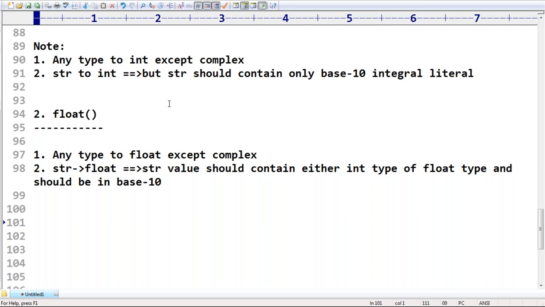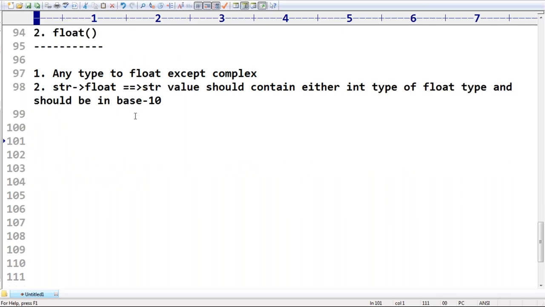That's why you should be aware of it. Next, the complex type generally we are not going to use because it's for very specific application areas. If you are going to use it in scientific applications, or electrical engineering, or pure mathematics related things, then the complex type is going to come into the picture. But at the general application level, it's very rare, we are never going to use it. Don't worry about that.